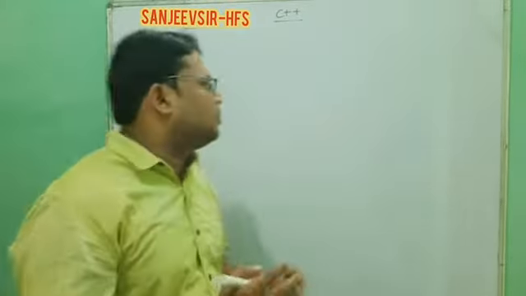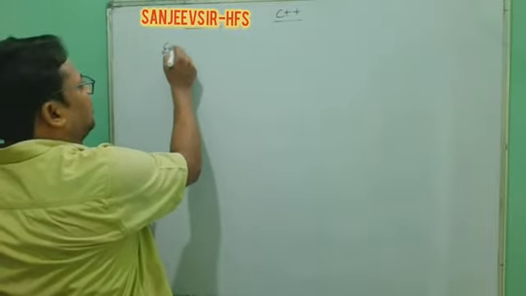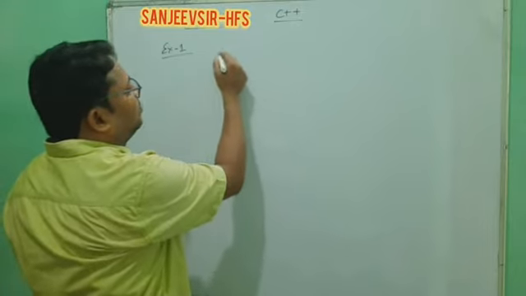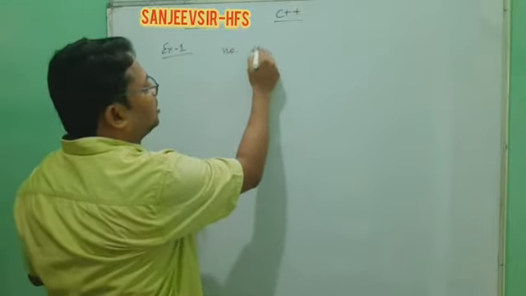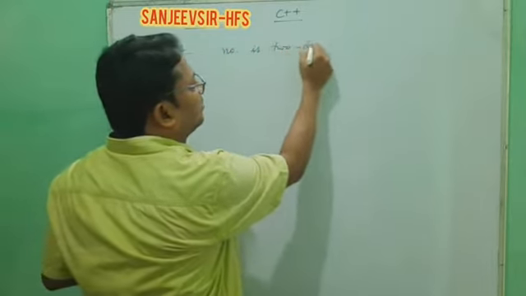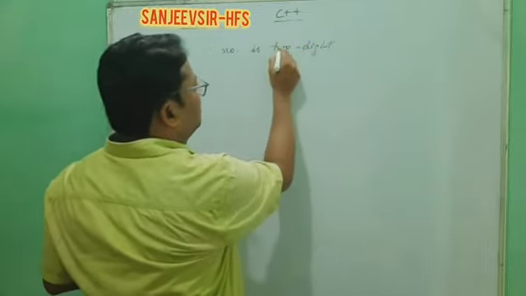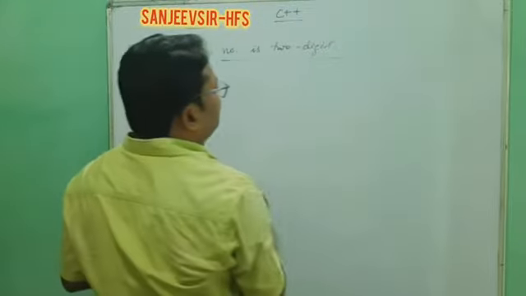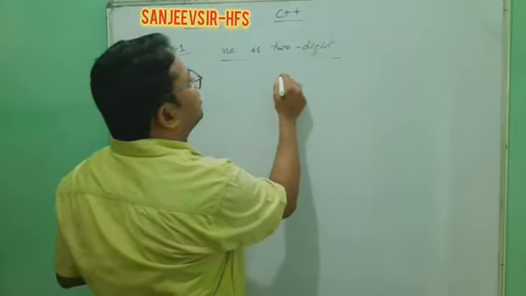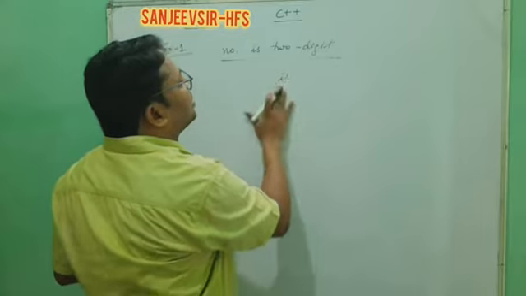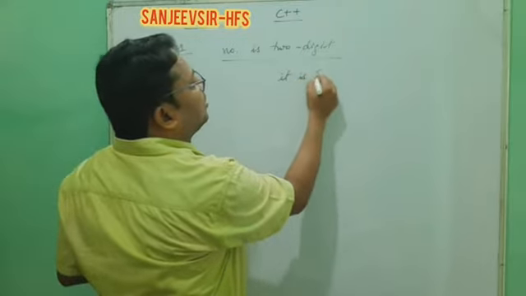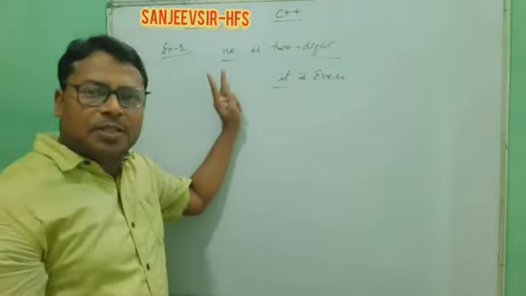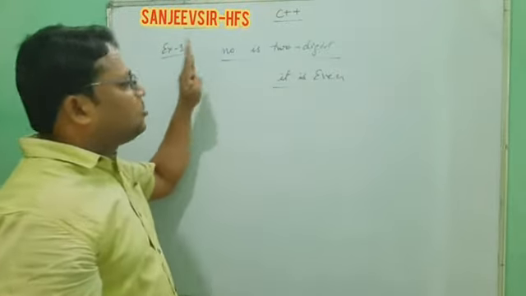My dear, now suppose we are going to check, for example 1, the following question. You have to check that a number is a 2 digit number. First we have to check that the number is a 2 digit number.